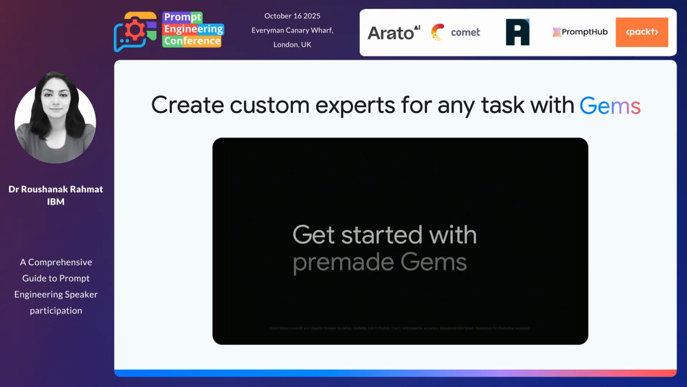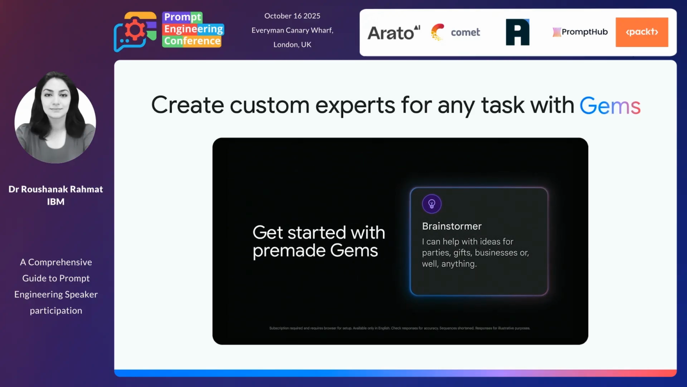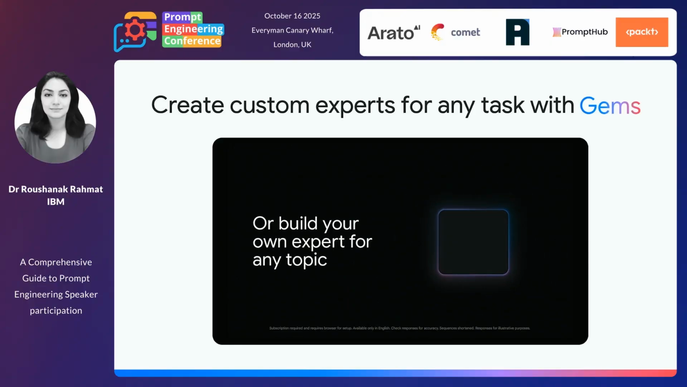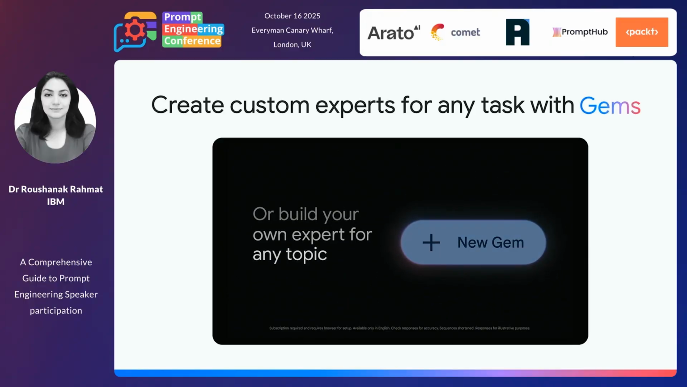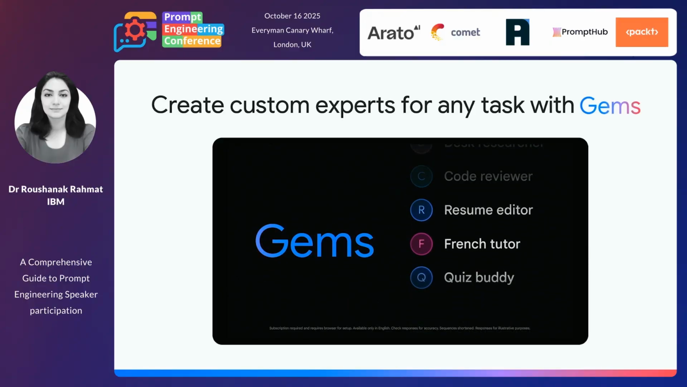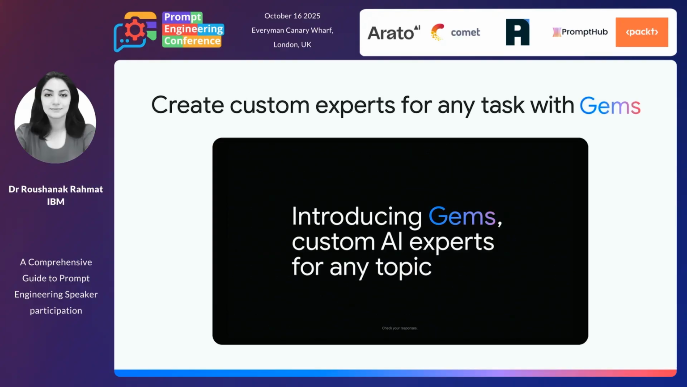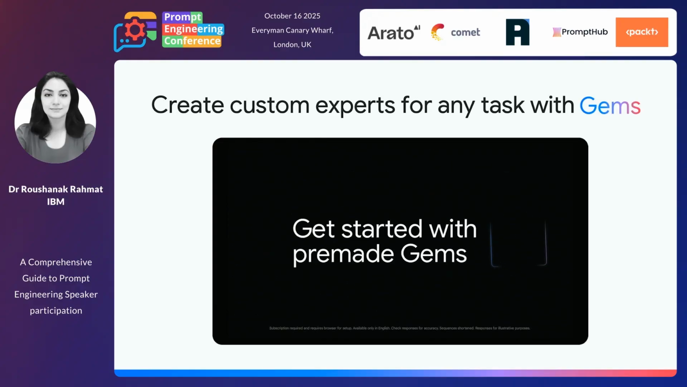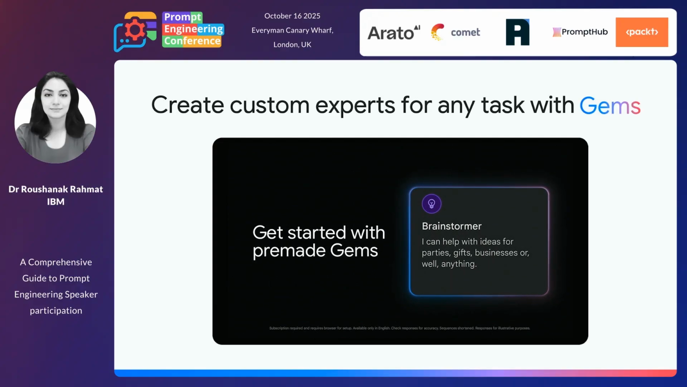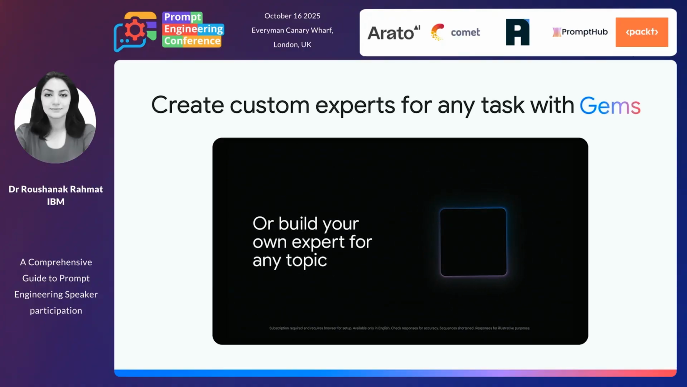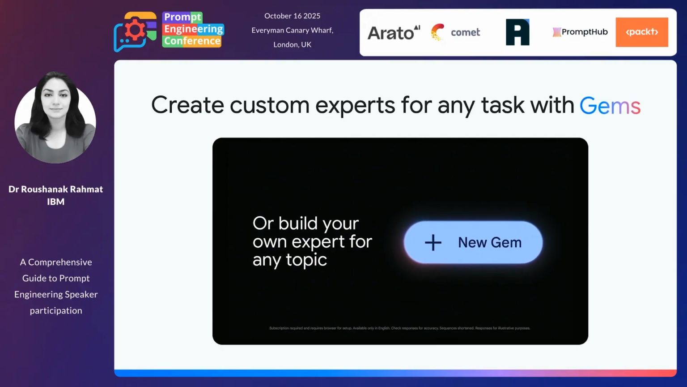One thing I want to tell you today, which is one of my favorite parts of these models, is called Gems. Have you guys heard about Gems? Okay. Oh, someone is nodding. That's great. Gems stands for Gemini models, but of course, in other contexts and ChatGPT, we have similar features. So, what are Gems, basically, or their equivalents?